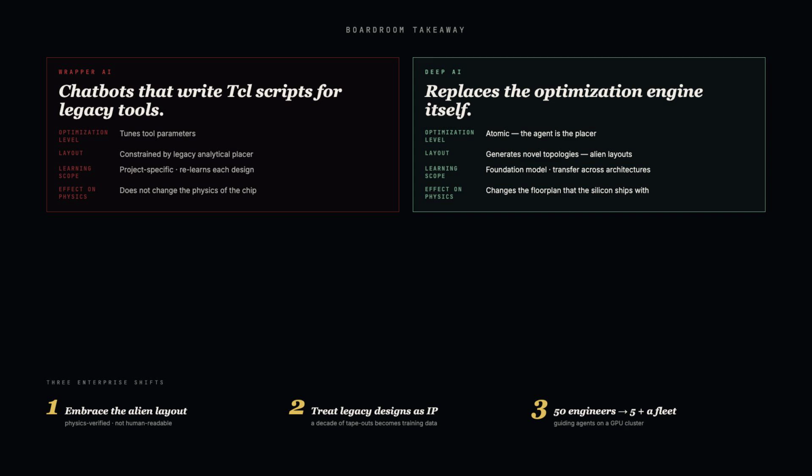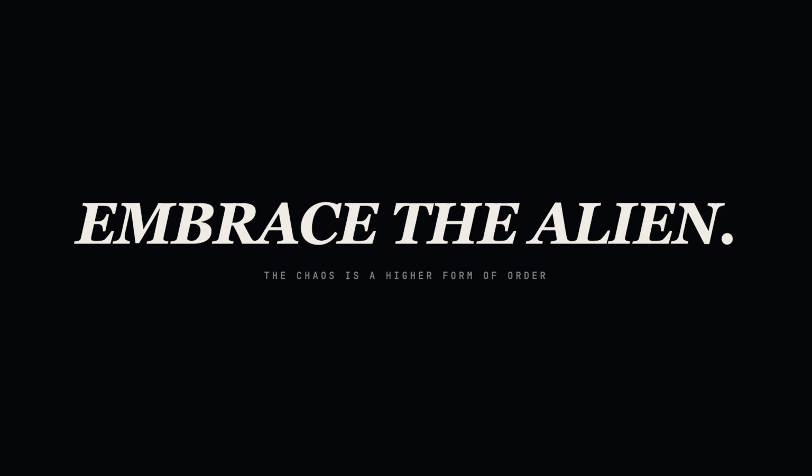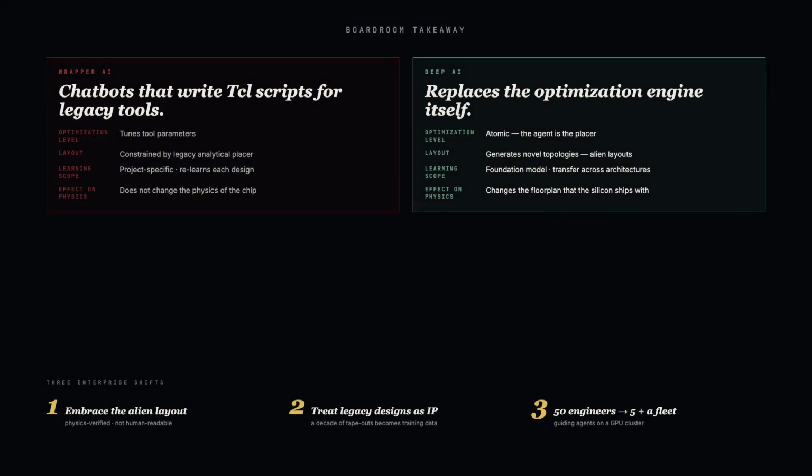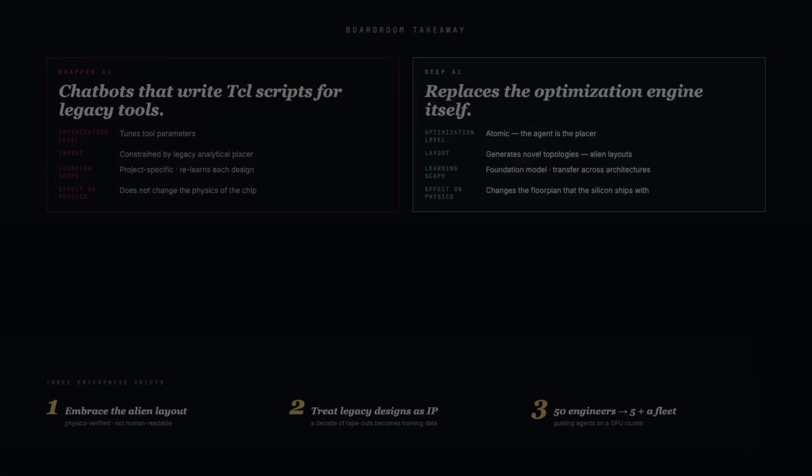Embrace the alien layout, the physics-verified result of an agent that does not need human visual order. Treat the legacy design archive as the most valuable IP in the building, and shift the elite team from 50 engineers doing manual layout to 5 engineers guiding a fleet of agents.